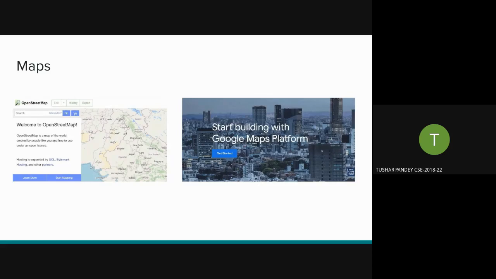But if you have a client that suppose wants you to get a route between two places, get distance between two places, get the information about any place, like they can query, get photos of places, get 3D images. I mean, there is Google satellite data available. So for that, you can use the Google Maps API. There is actually a whole platform dedicated to Google Maps, and it's very robust. You can use it.